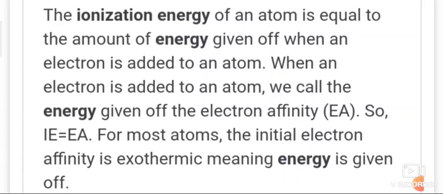Electronegativity also increases. Electropositivity generally decreases across the period due to the increase in ionization enthalpy of the elements from left to right.